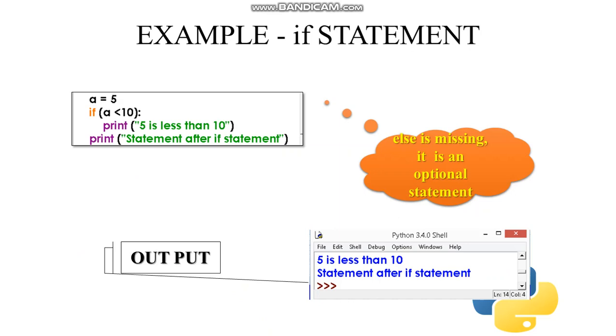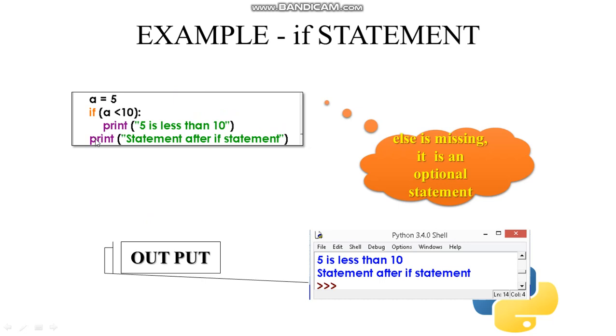For example, see, we have an example of if statement. I'm taking a equals to 5. If a is less than 10, I'm printing 5 is less than 10. There is no elif or else statement.